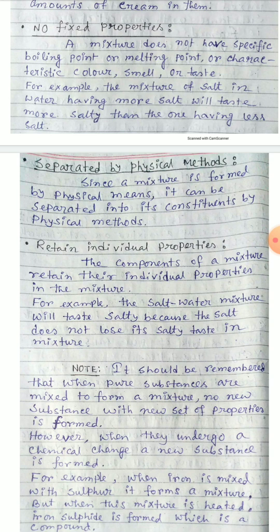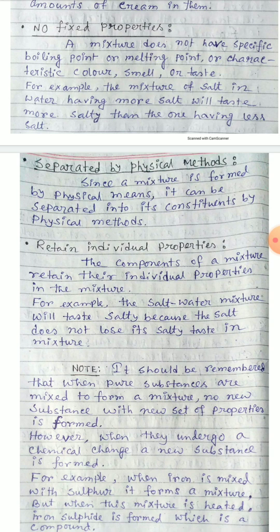Third point: separated by physical methods. Since a mixture is formed by physical means, that is, by mixing two or more pure substances, pure elements or compounds, the components of a mixture can be separated by physical methods like filtration, centrifugation, sedimentation, and so on.